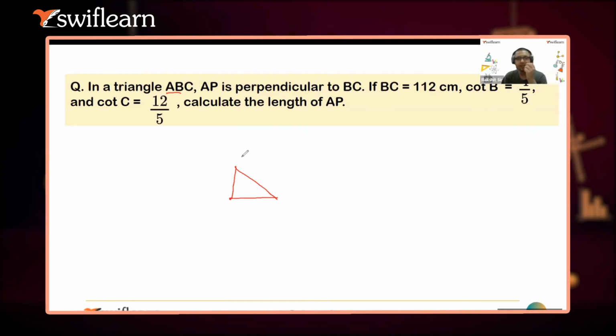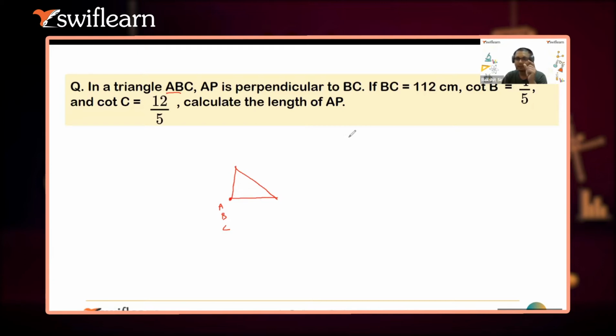So if I'm saying ABC is a right angle triangle, what will I put here, A, B, or C on the right angle vertex? Then actually B and C will overlap or what? AP is perpendicular to BC. You have to name it. That's not directly given to you, right? I think you got my question. What will I write here, A, B, or C, on this vertex? What do you think?